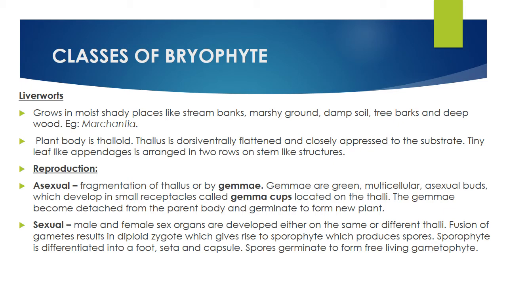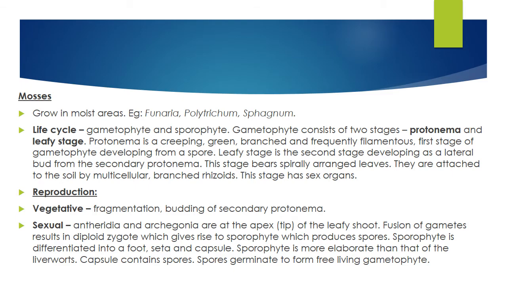Sexual reproduction, you know, is the production of gametes. Fusion of the gametes leads to the formation of the sporophyte. The sporophyte produces spores. Spores germinate to produce the gametophyte. That is sexual reproduction. Mosses. Here, you have to remember the second line.